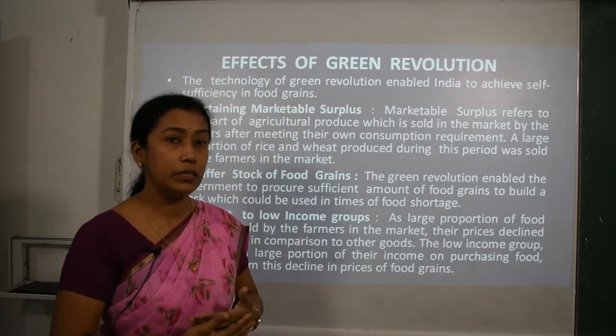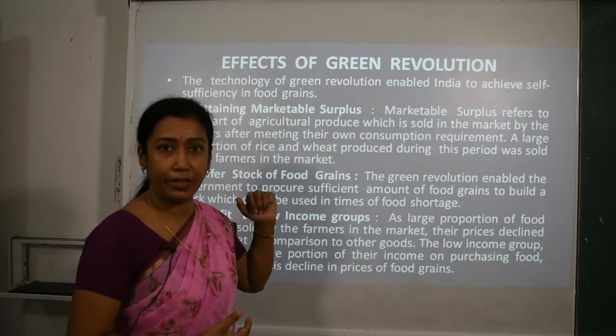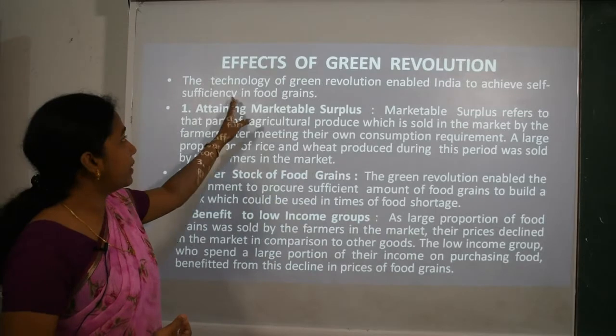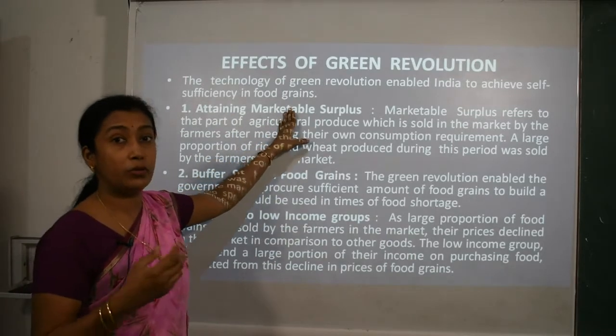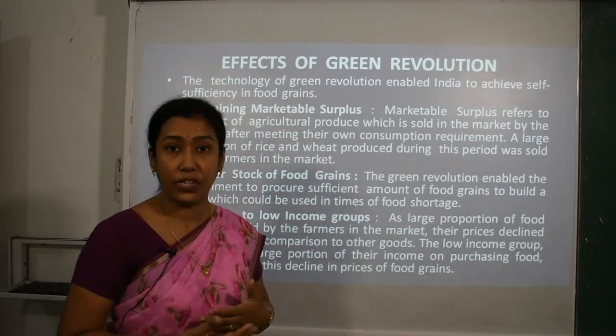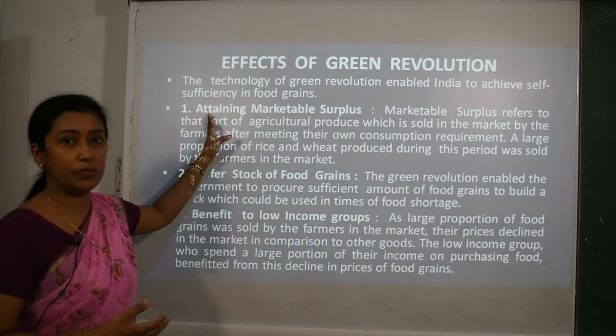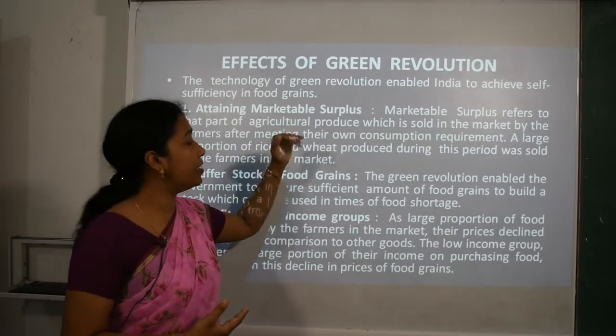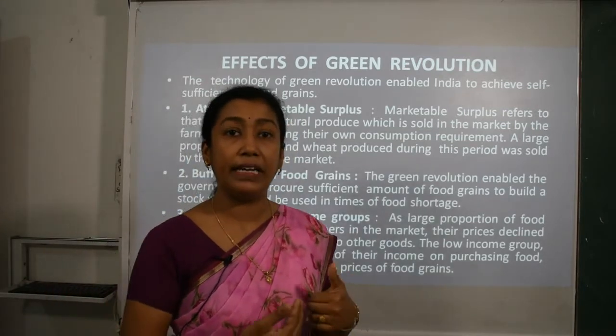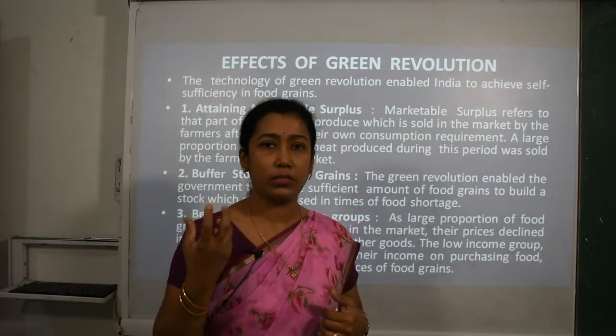So first we will go with the advantages which the green revolution technology has brought. The technology of green revolution enabled India to achieve the main thing, that is self-sufficiency in terms of the production of food grains. The first point is attaining marketable surplus. Attaining means achieving, surplus means the leftover part.